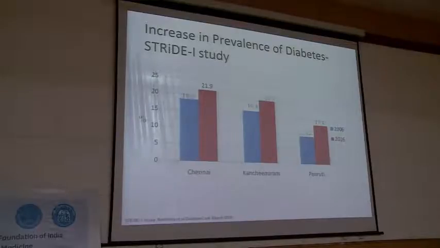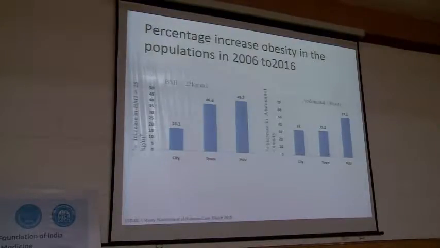And if you look at this, and this is a truly scary picture, this is data from this year. This is Chennai, Kanchipuram, Panduti, representing urban, semi-urban, and rural Tamil Nadu. You will see that the first blue is 2006 and the second red is 2016, 10 years. The incidence of diabetes and obesity, as I'll show you in one slide, across urban and rural India is going up. But the truly scary picture is when you start looking at the rural. These are your future patients who are at metabolic risk.